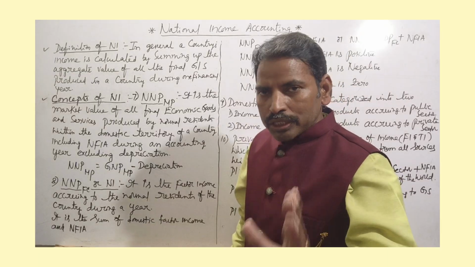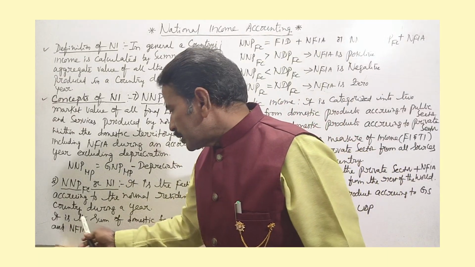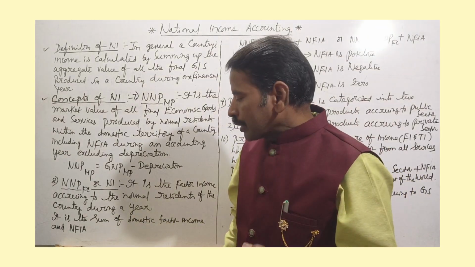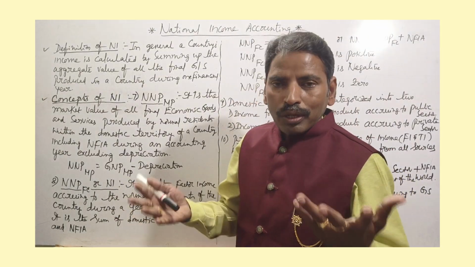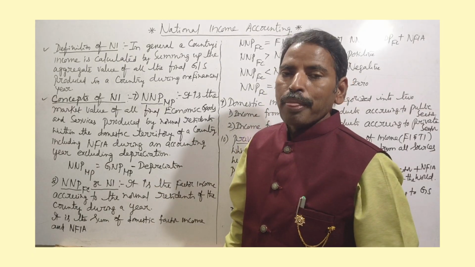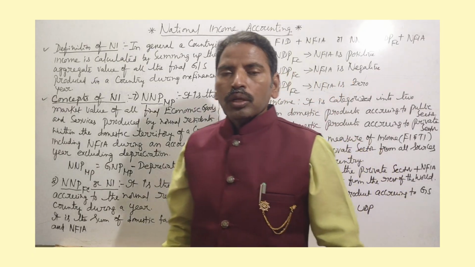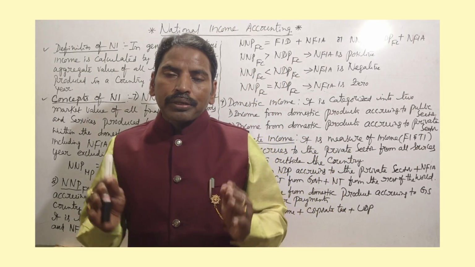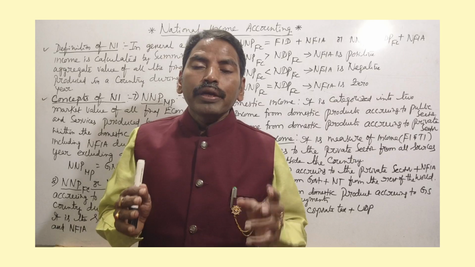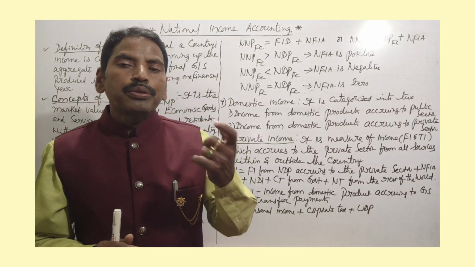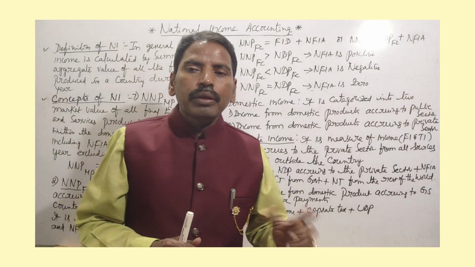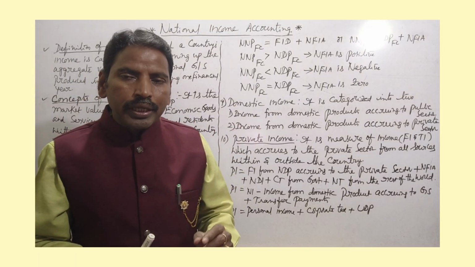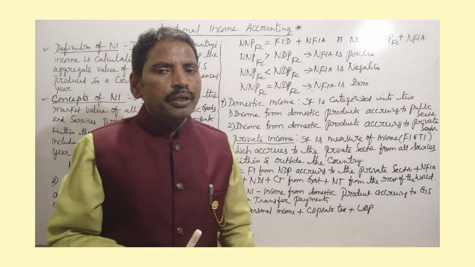It is the sum of domestic factor income and the net factor income from abroad. So how do we calculate national income? It is the total market value of all final goods and services produced in a country during a given period of time, usually one financial year.